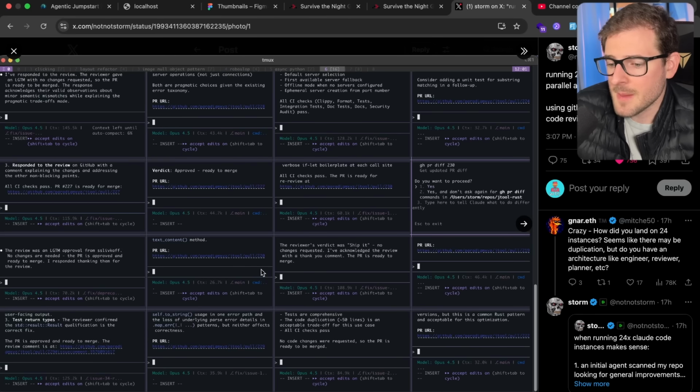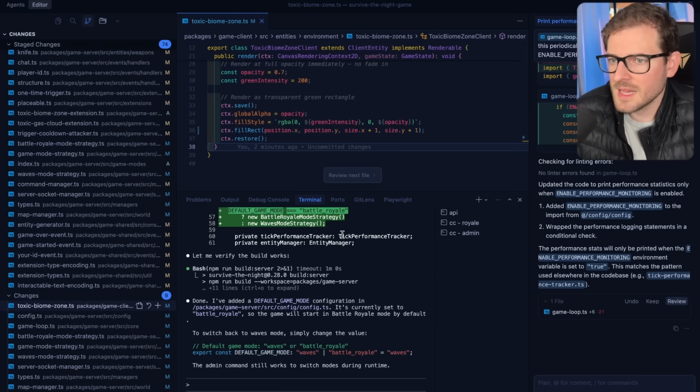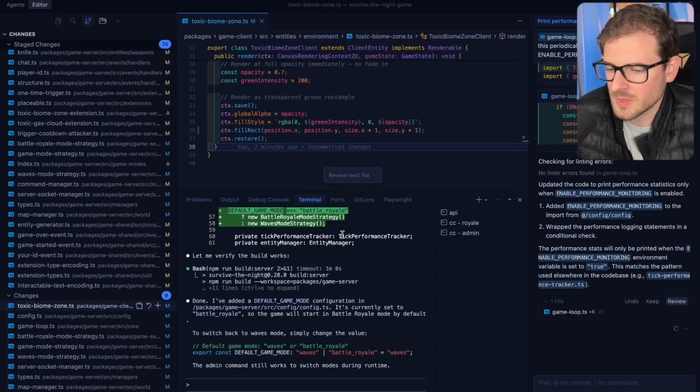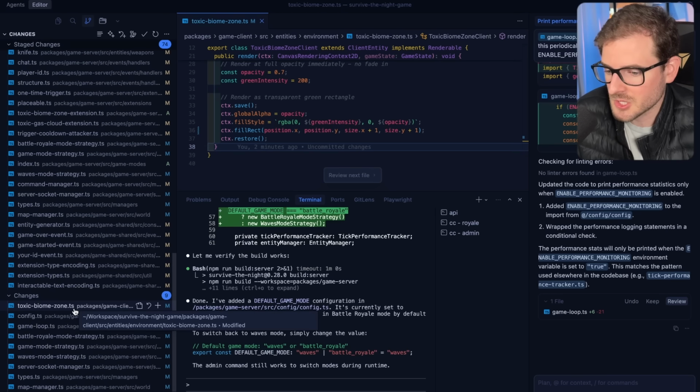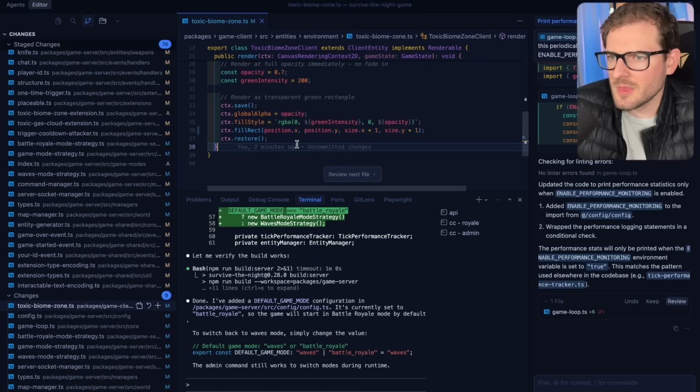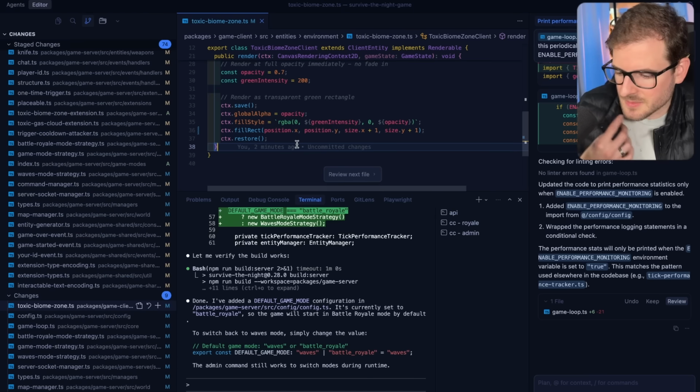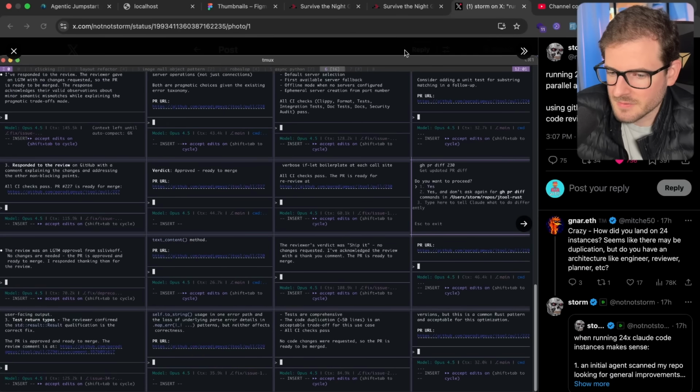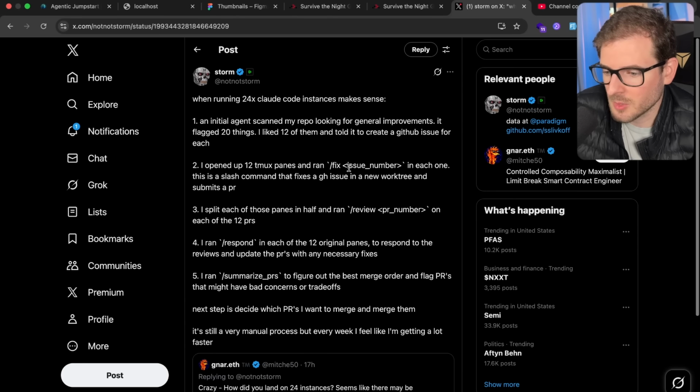Now, I will say that I probably wouldn't use this many terminals. That's a little bit overwhelming for me. I like to find the balance where I can still stay in the zone and review the code as it's being written and make sure that overall the architecture of the game modes that was added seems pretty good. And also these models aren't perfect. So even though it seems like it's working pretty well, you'll load up the game and stuff is just broken. But I honestly think this is true. I don't think this is a joke. I think this is real, how people are agentic coding.